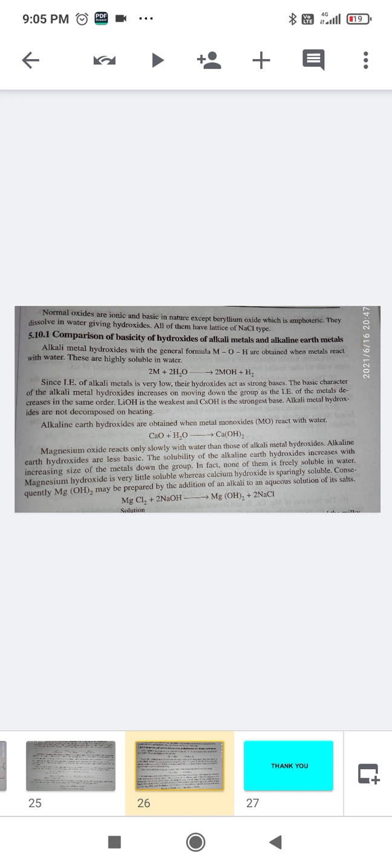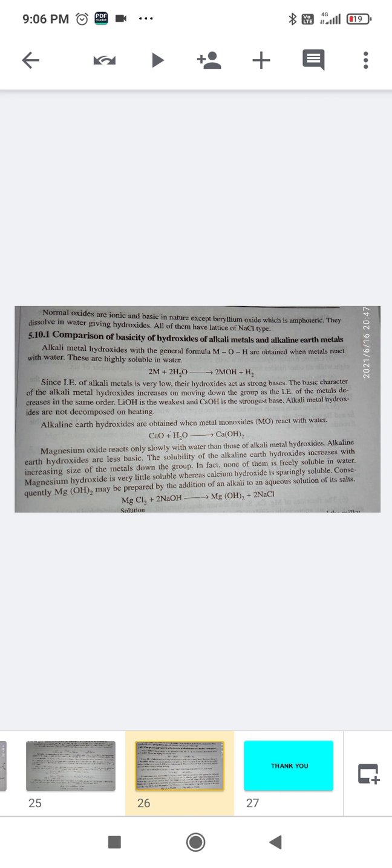Alkaline earth hydroxides are less basic when compared to the alkali metal hydroxides. Solubility of alkaline earth hydroxides increases with increasing size of metals down the group. In fact, none of them is freely soluble in water. Magnesium hydroxide is very little soluble, whereas calcium hydroxide is sparingly soluble.